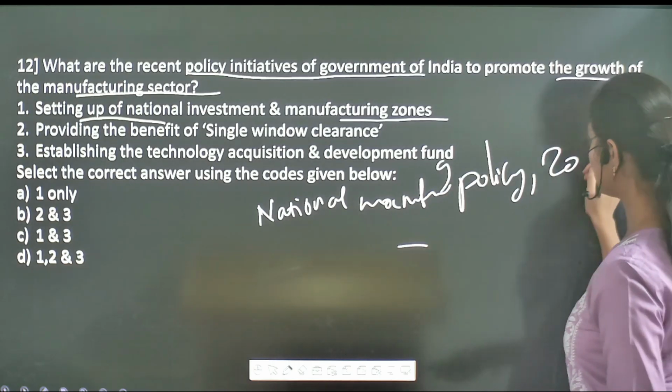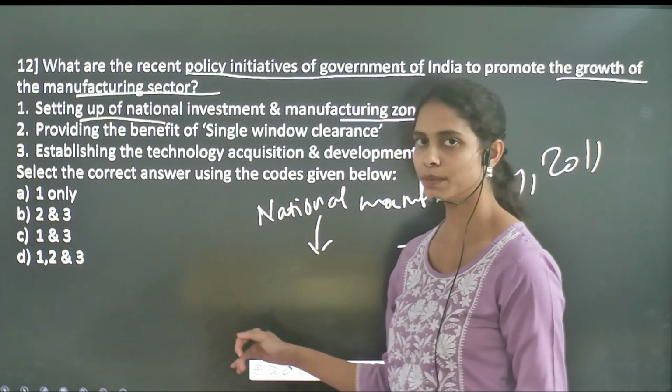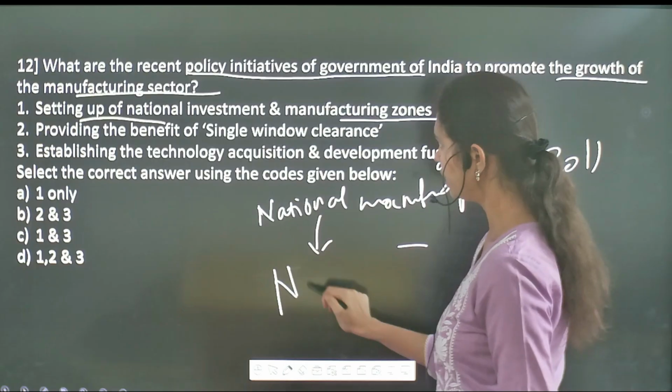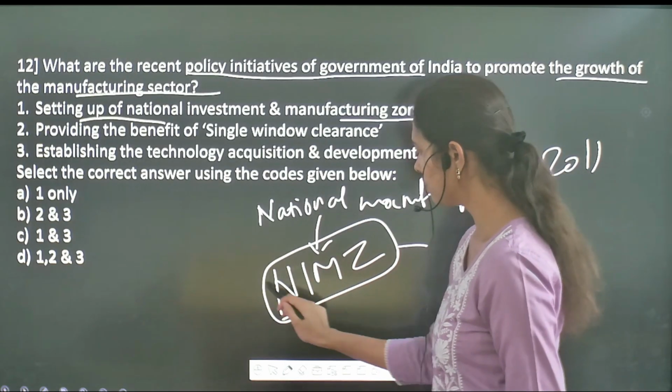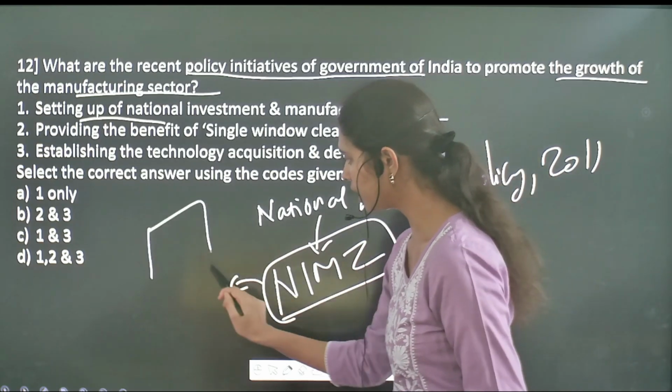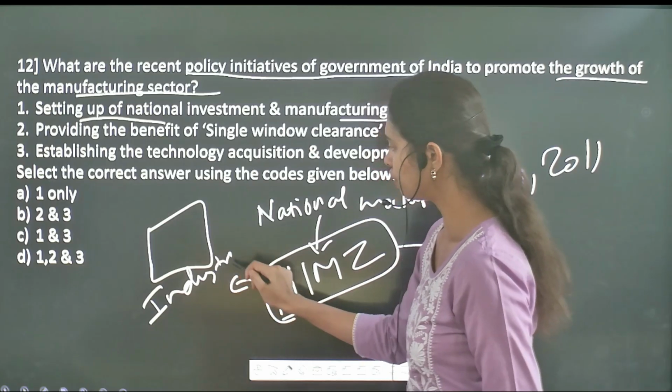Under the National Manufacturing Policy of 2011, this policy has mandated the establishment of National Investment and Manufacturing Zones. These zones are a particular land area where you will get to see the establishment of industrial townships.